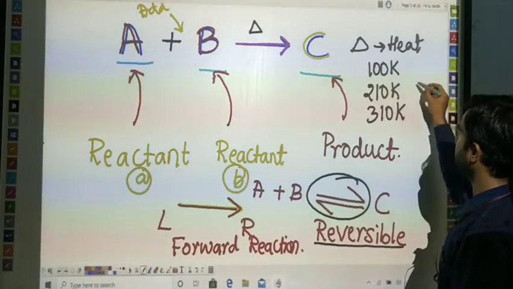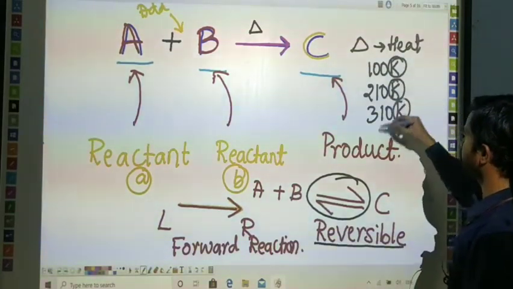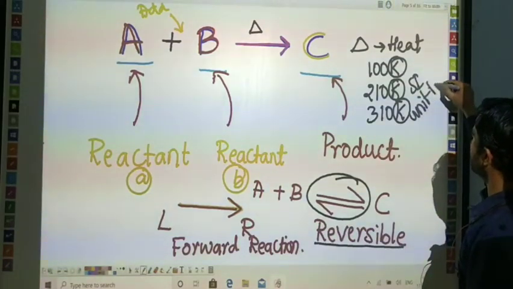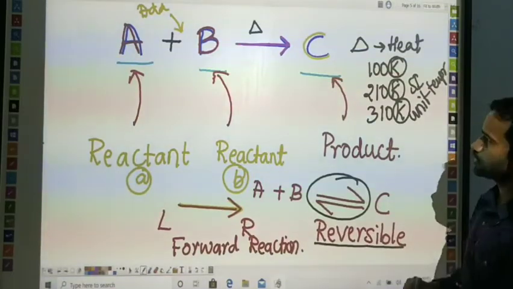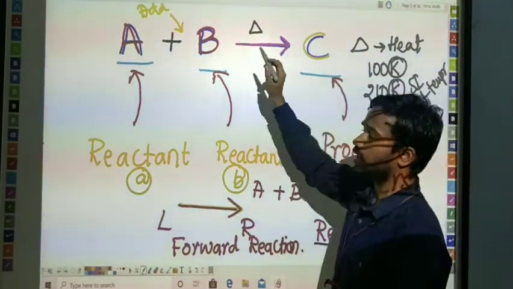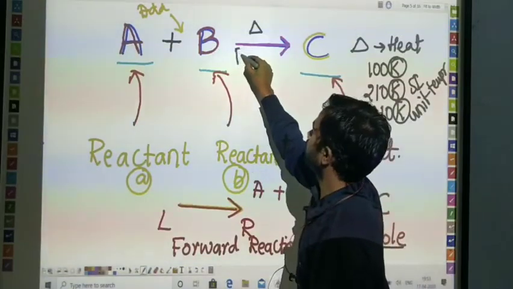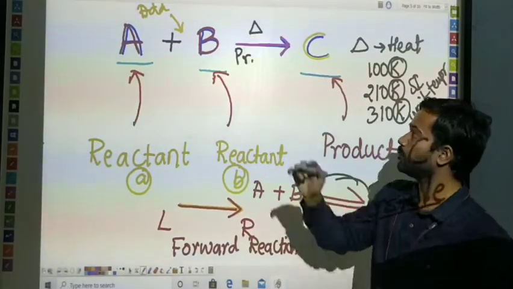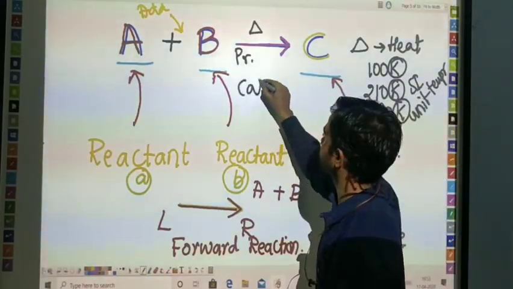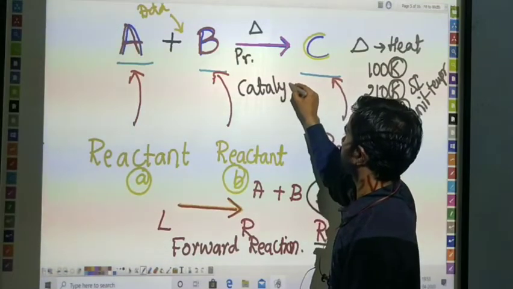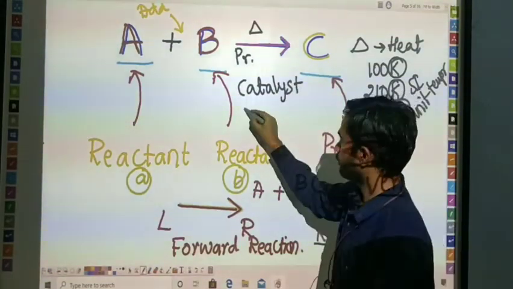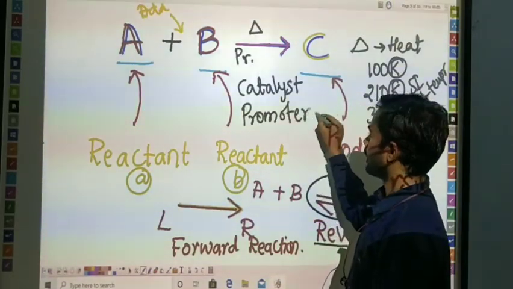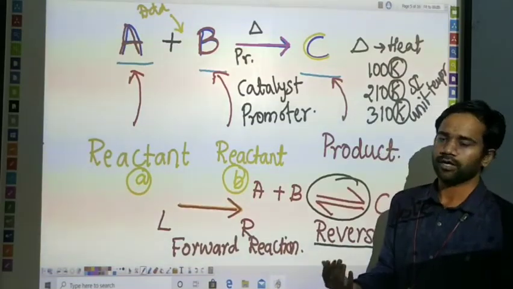You already know that. What do we mean by K here? It means Kelvin temperature. It is the SI unit of temperature. And we are also involving some pressure. And we are involving something known as a catalyst. Then we also have something called a promoter. And many more things will be covered in your future classes.